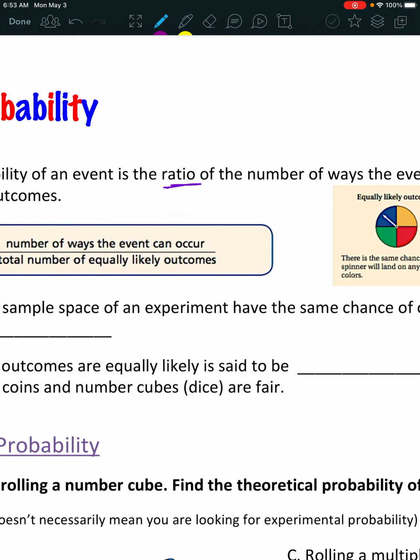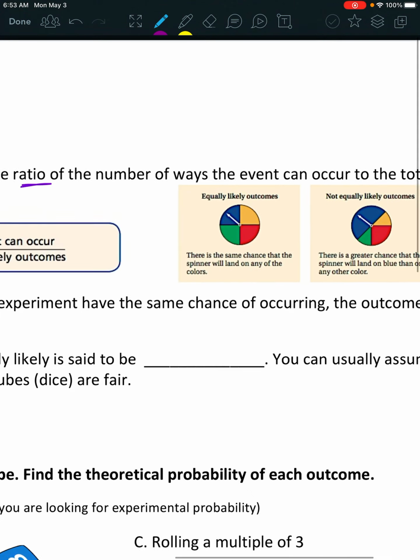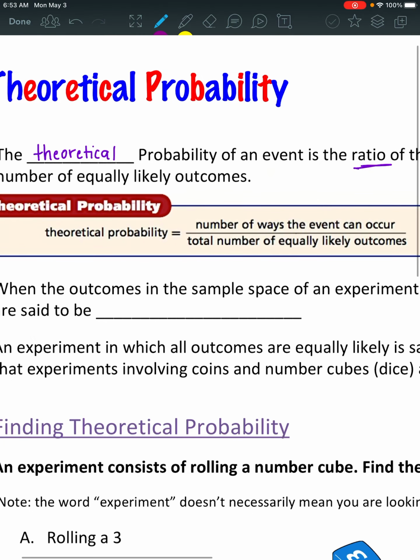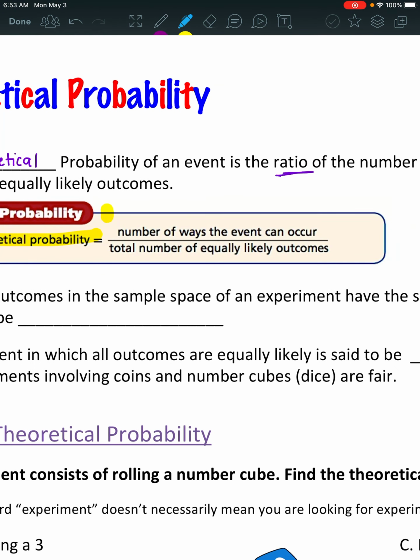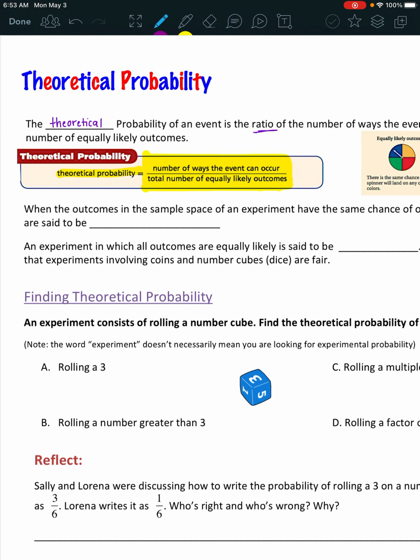It's a ratio, so a comparison of two numbers, of the number of ways that the event can occur to the total number of outcomes. So right here, we have how we find our theoretical probability. And if you remember, we actually wrote this down on our last set of notes. So the number of ways that the event can occur, and that's over the total possible outcomes. So we're going to stay consistent to that definition right there.